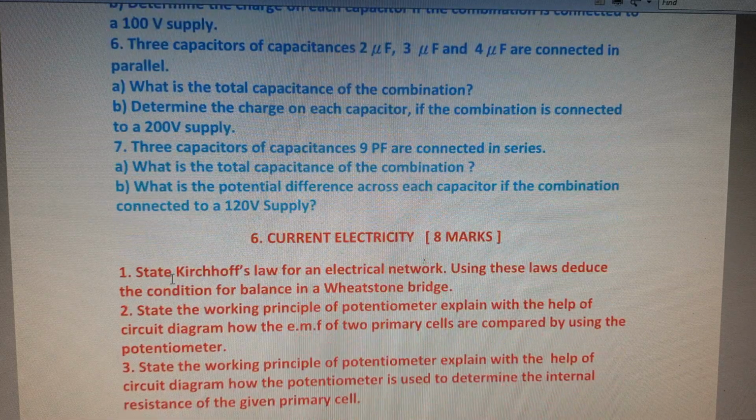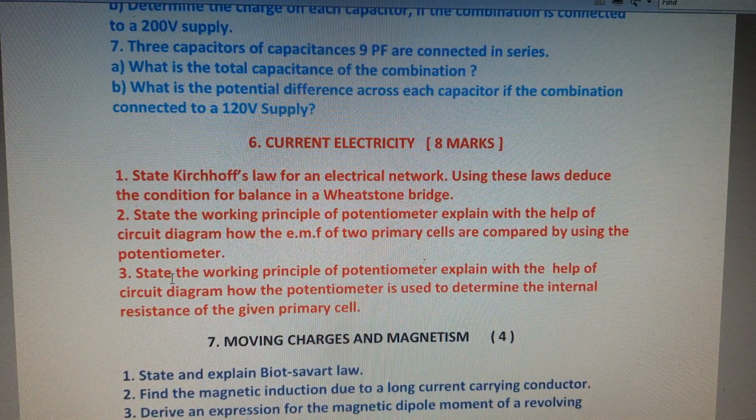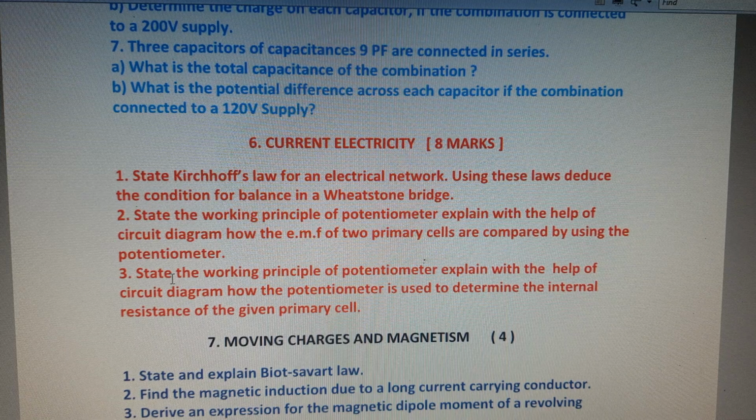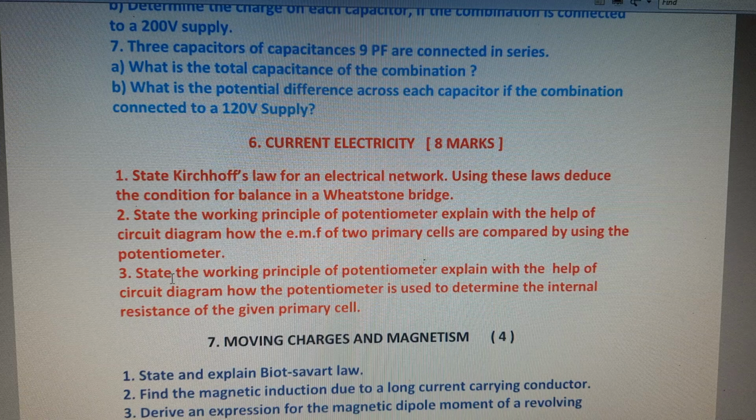And the next, a very important chapter, in which 8 marks questions will also be asked, is Current Electricity. This chapter contains a total of 3 eight-marks questions. The first one is: state Kirchhoff's laws for an electrical network, and using Kirchhoff's laws deduce the condition for balancing a Wheatstone bridge.